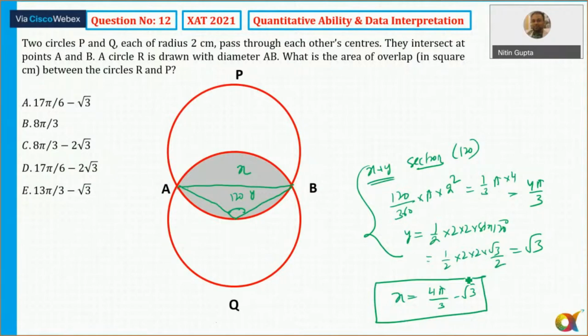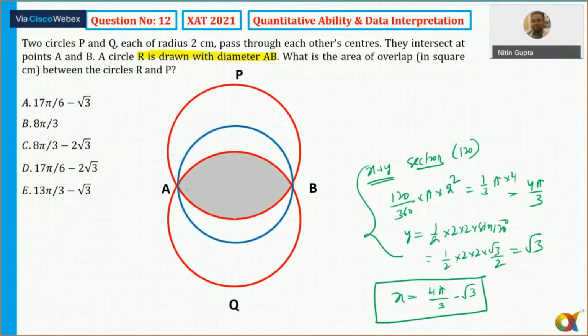Okay, now it says a circle R is drawn. A circle R is a diameter AB. So I can draw a circle R like this one, with diameter AB. What is the area of overlap in square centimeters between the circle R and P?